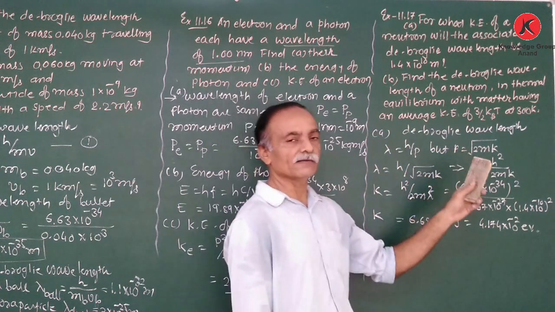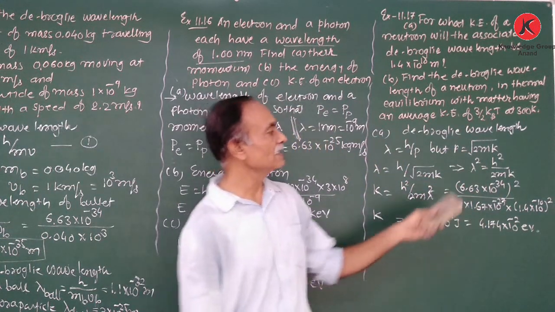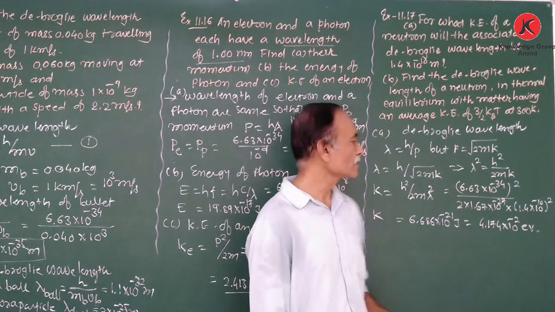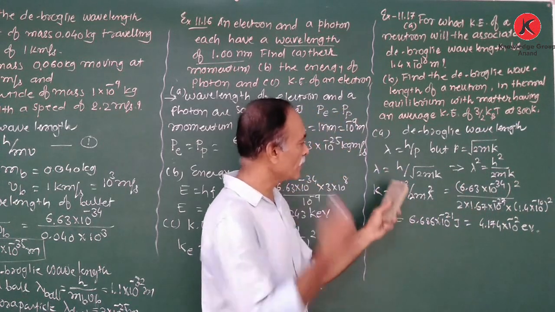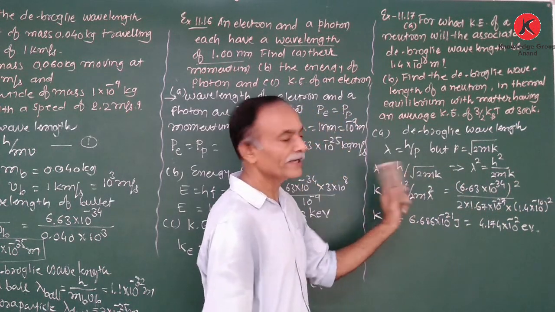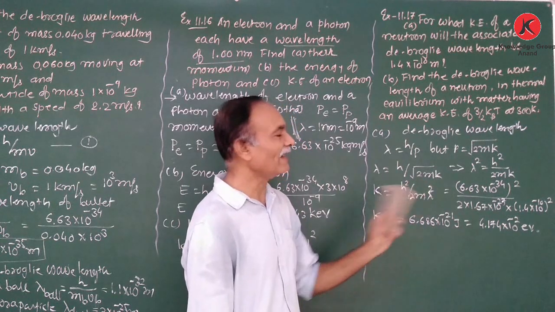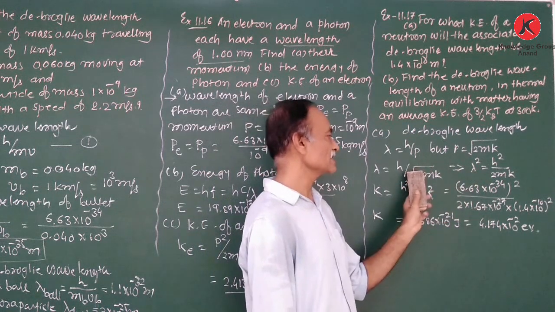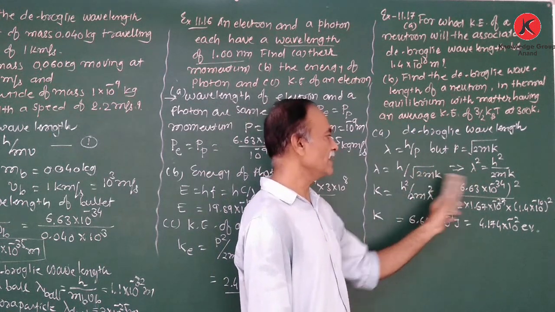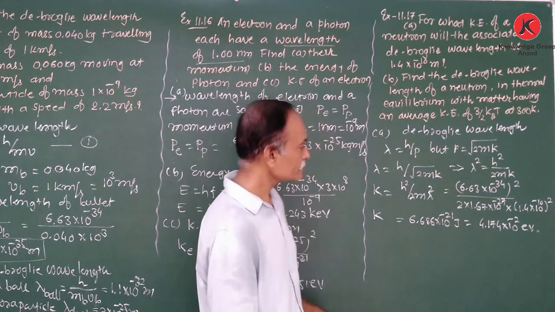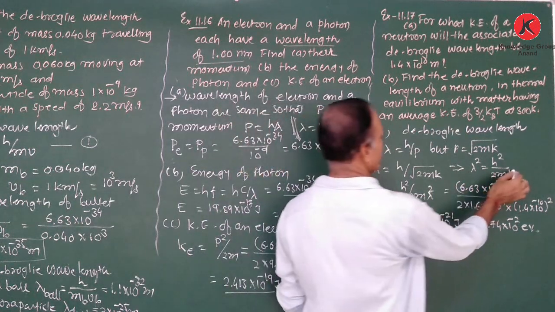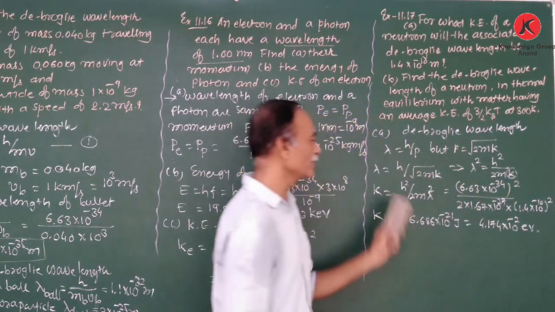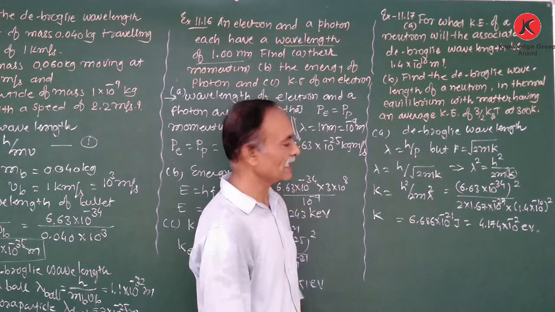But the momentum in terms of the kinetic energy is under root of 2mK. We substitute: lambda is equal to h upon under root of 2mK. We require the kinetic energy, therefore making the square of both sides, lambda square is equal to h square upon 2mK. Now K is equal to h square upon 2m lambda square.